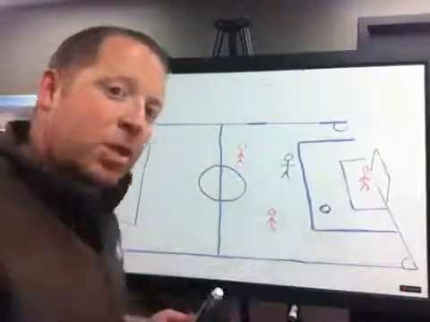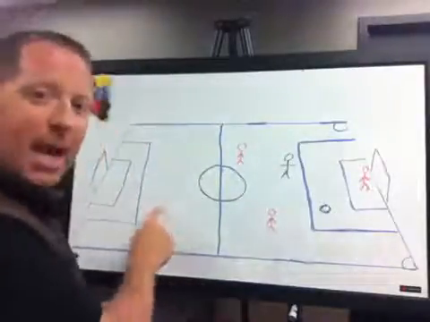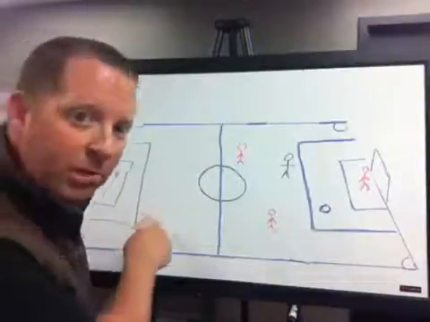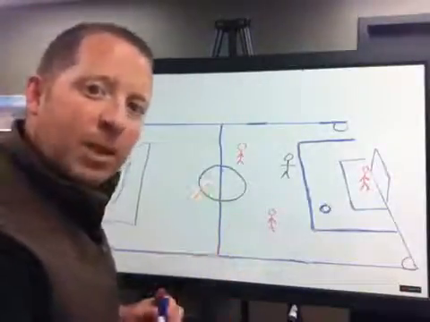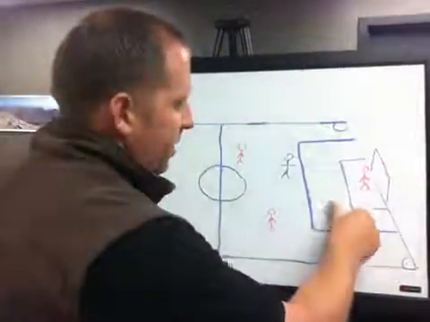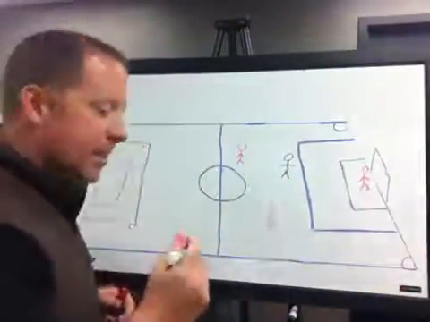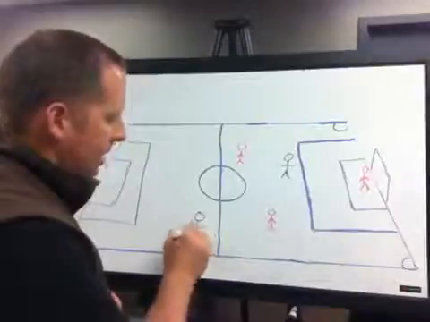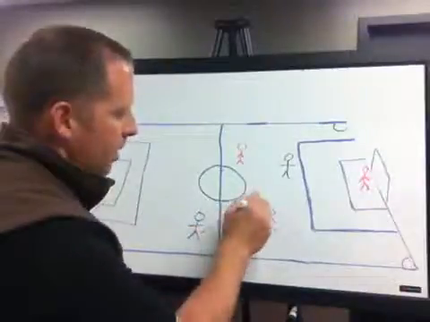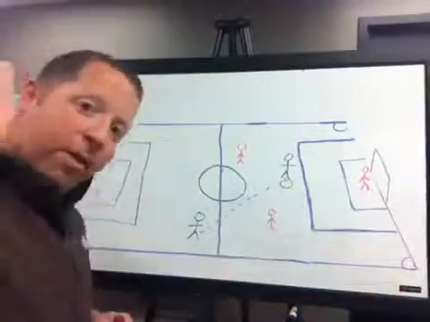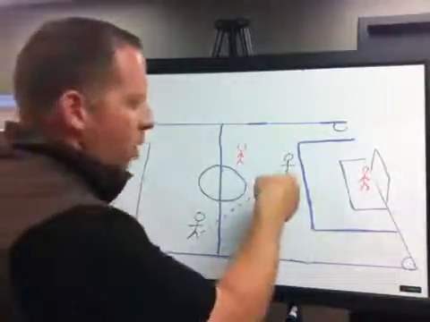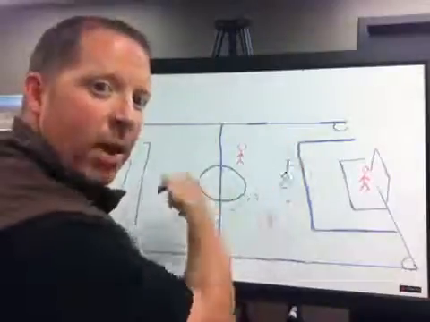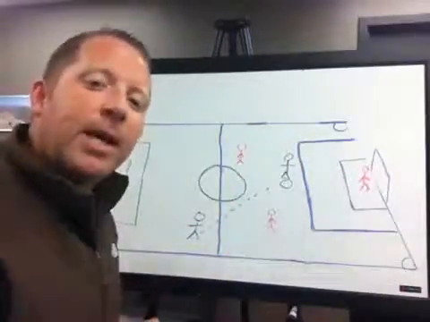Now, you can be in that position and nothing be called, because the ball may be down here being banged around between your own defense. It only is called when you become involved in the play. So if this offensive player is in that offside position and his teammate passes him the ball, the flag is going to go up and offside is going to be called. The other team will get the ball right where he was offside, and they will have the chance to play a direct kick down the field.